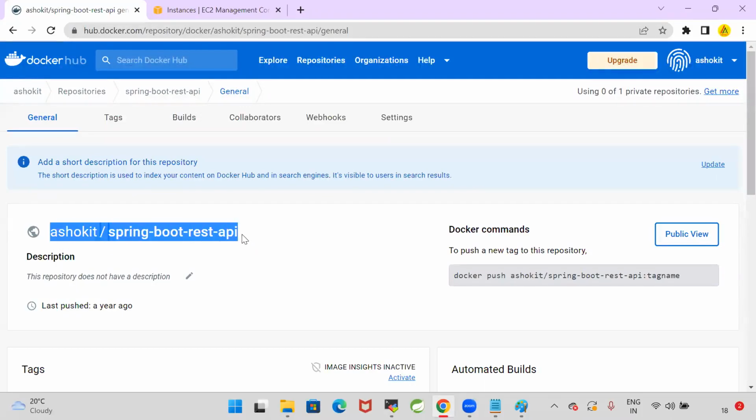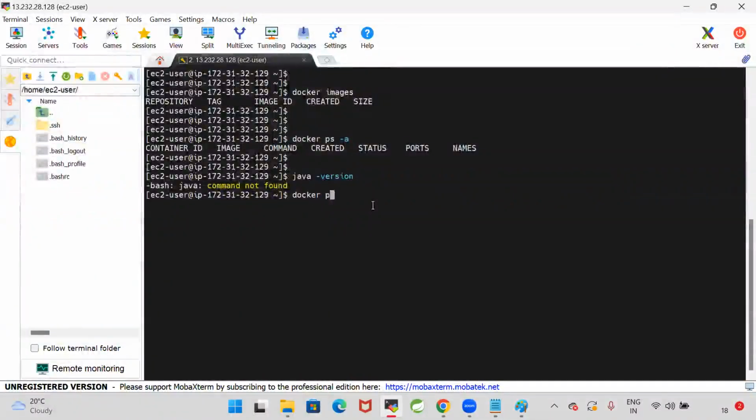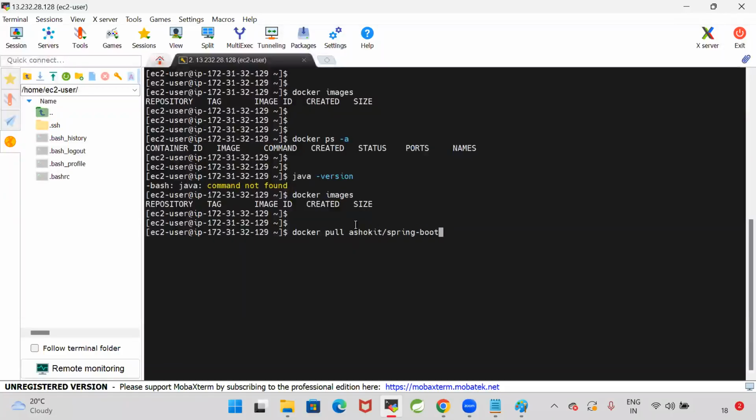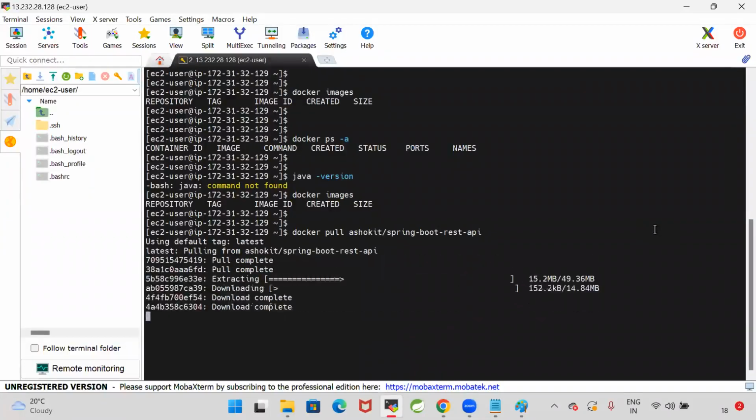Now let us see docker images. Do I have any images in my system currently? Not available. Now let me go for docker pull Ashok IT/spring-boot-rest-api. So there is a Docker image in my Docker Hub account. I want to pull that image. For that, I'm using docker pull image name. Then execute this command. Then see here, it is downloading my Docker image.